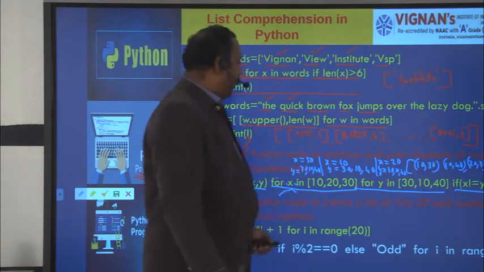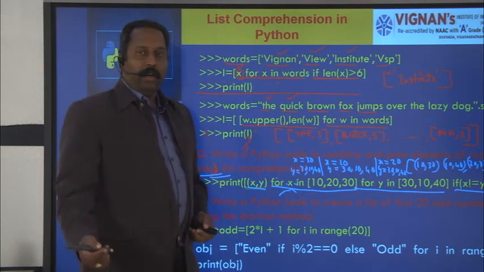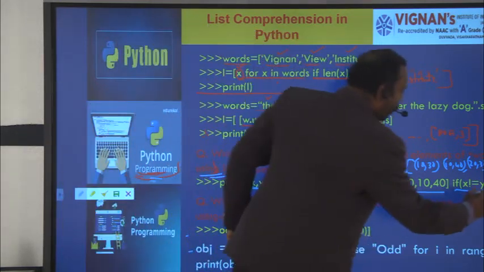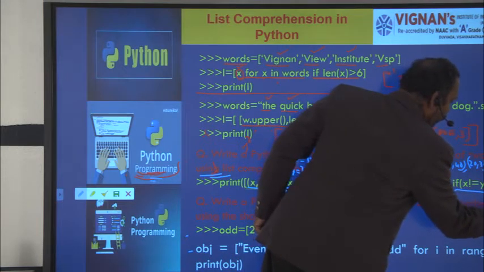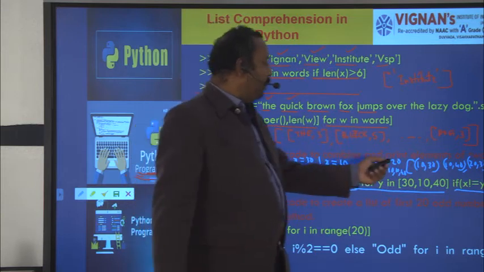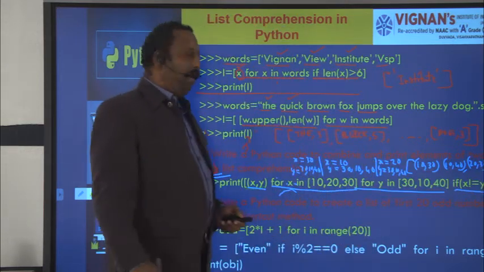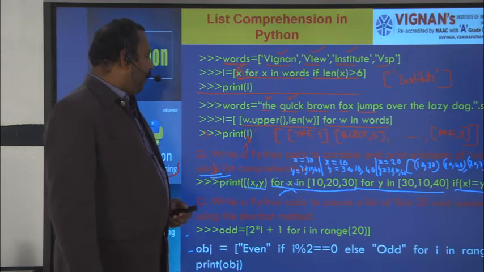30 comma 10 and 30 40. So 30 is not equal to 40, the condition is true. So 30 comma 40 also will be assigned to the output expression. So this is the output you'll get. How many elements? 1, 2, 3, 4, 5, 6, 7. You'll get the 7 elements. You get the output in the output expression.